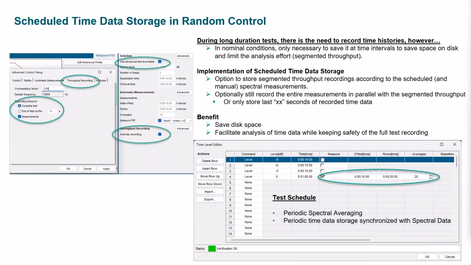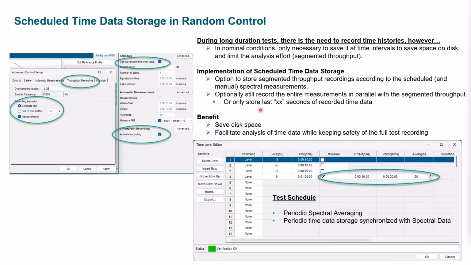So, scheduled time data storage in random control. We had a lot of requests that people wanted to record the time data for any environmental test, but they can be quite long. It's not necessary to record the entire duration of a random control test, but you can now schedule certain periodic measurements and take little snippets of the entire time history of that test and store that to the database. And then you can check and see how things progressed.